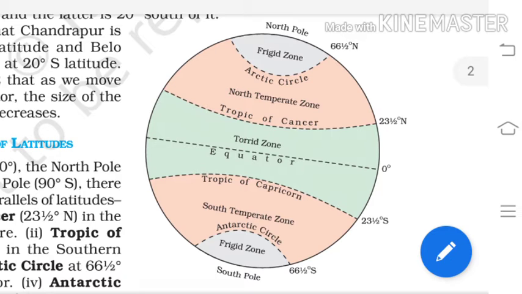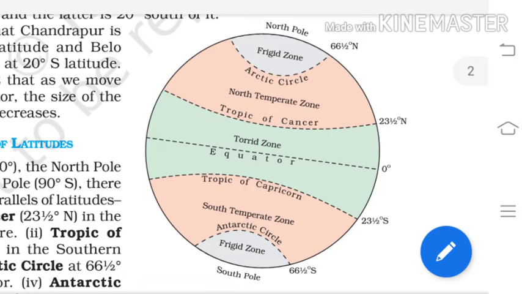Now first we will discuss the torrid zone. Dear students, the torrid zone means from the equator to the Tropic of Cancer. The Tropic of Cancer is in the northern hemisphere, so 0 degrees to 23 and a half degrees north, and 0 degrees to 23 and a half degrees south. Both areas are considered torrid zones.